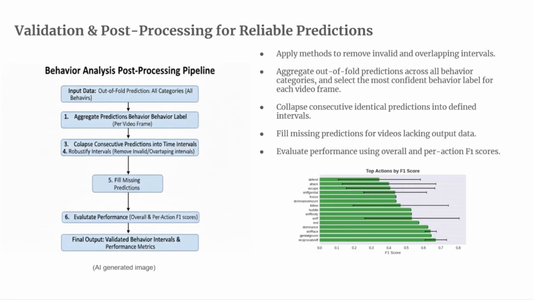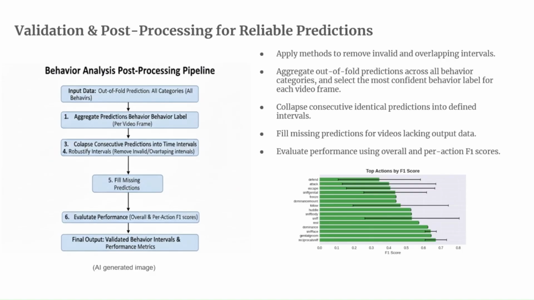After we had removed those, we would aggregate all the predictions across all the behavior categories, and then pick the behavior that our model was most confident was occurring in each of the video frames. After that, we would collapse all the predictions into defined intervals so that you wouldn't have multiple predictions per interval, right? There could only be one action per interval. And then we would fill in the missing predictions for any that didn't have any output data.